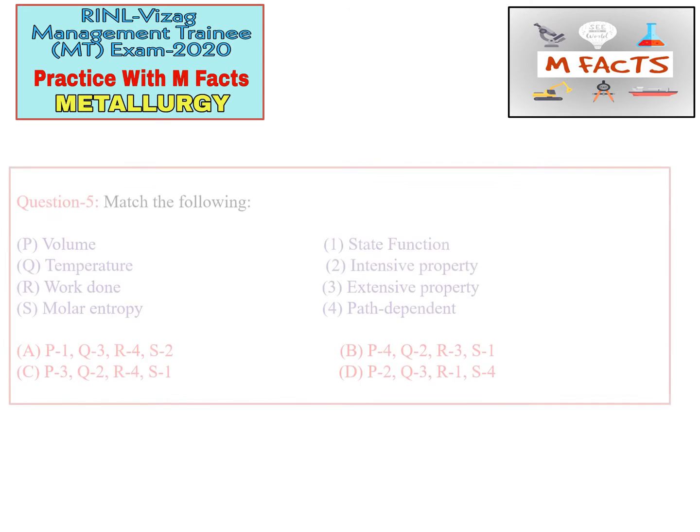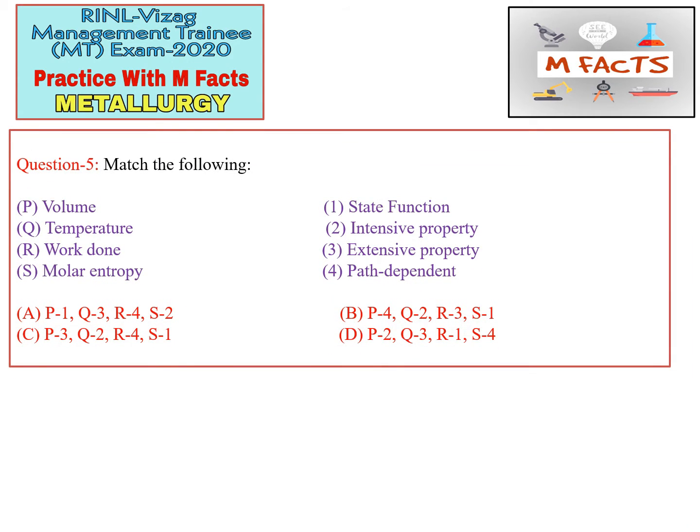The next question is a matching type question. They have given group A and group B. This is a question from the thermodynamics part. Group A is volume, temperature, work done, molar entropy, and in group B they have given state function, intensive property, extensive property, path dependent.